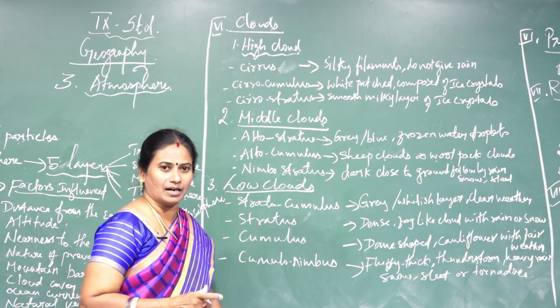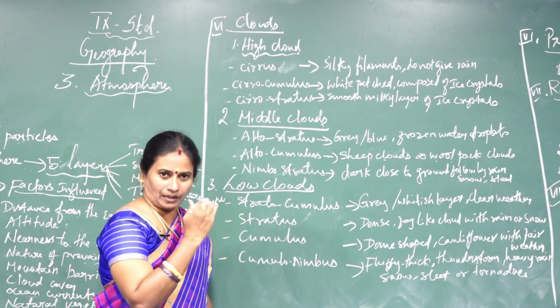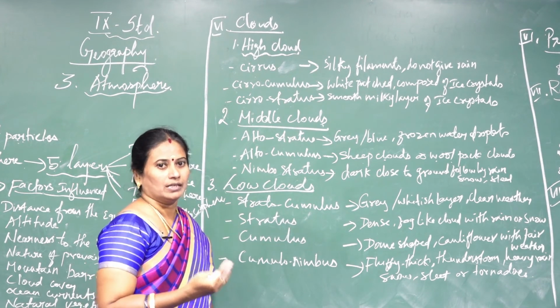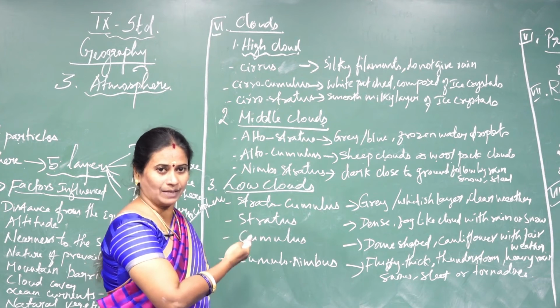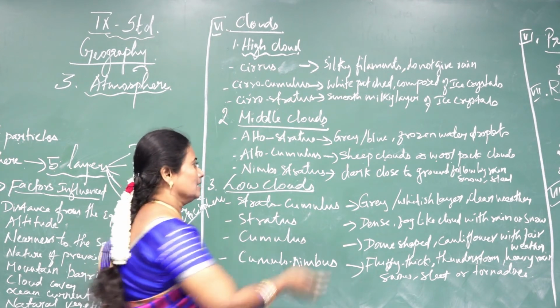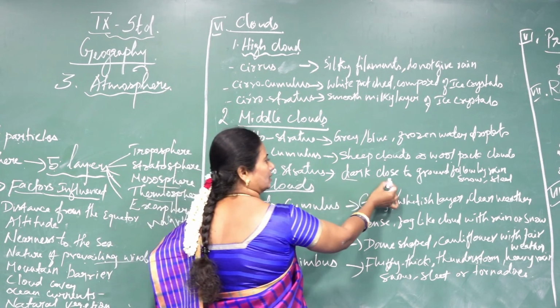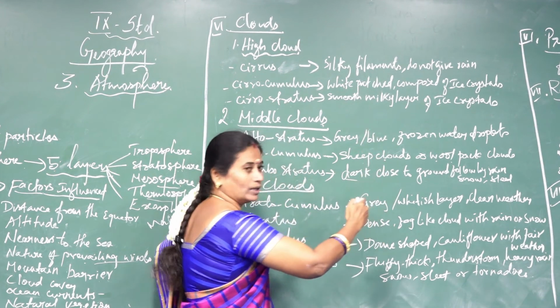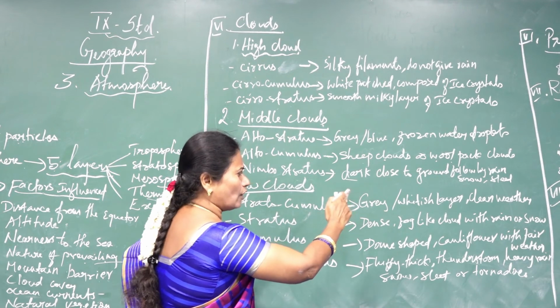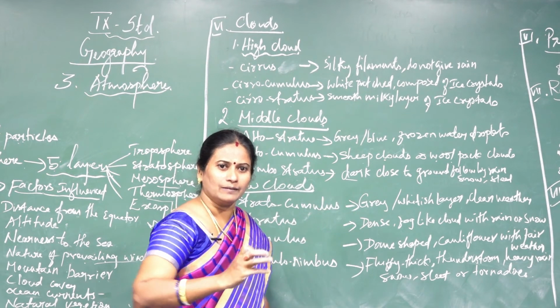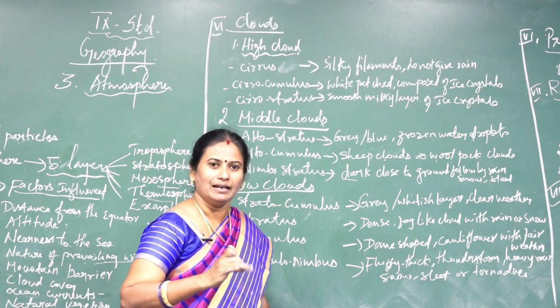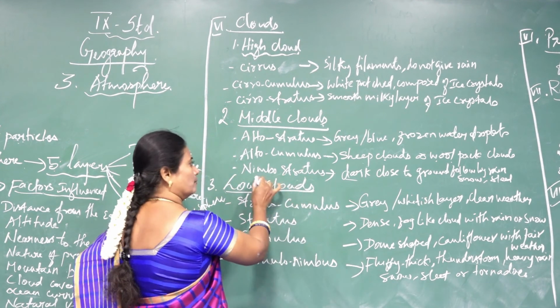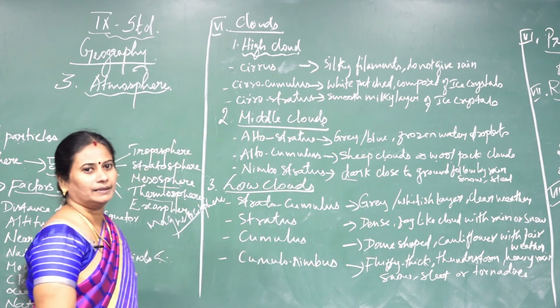If the cloud is dark, then it is time for the rain to come. So this kind of cloud means we can get rain. We have dark clouds which are very close to the ground, followed by rain, snow, sleet, hail, etc. Then nimbostratus clouds are formed.